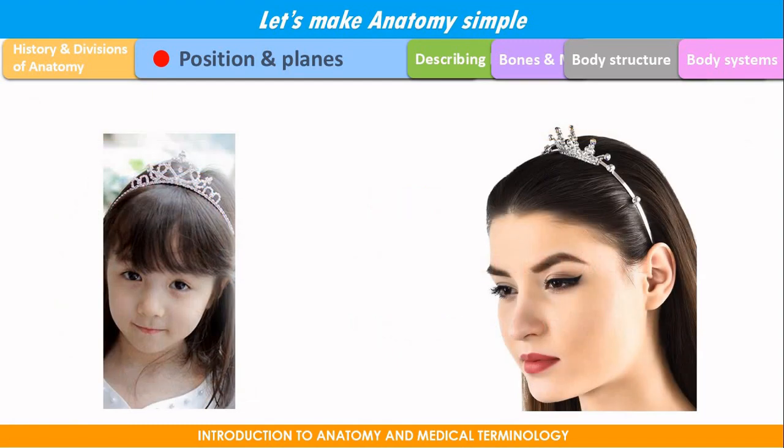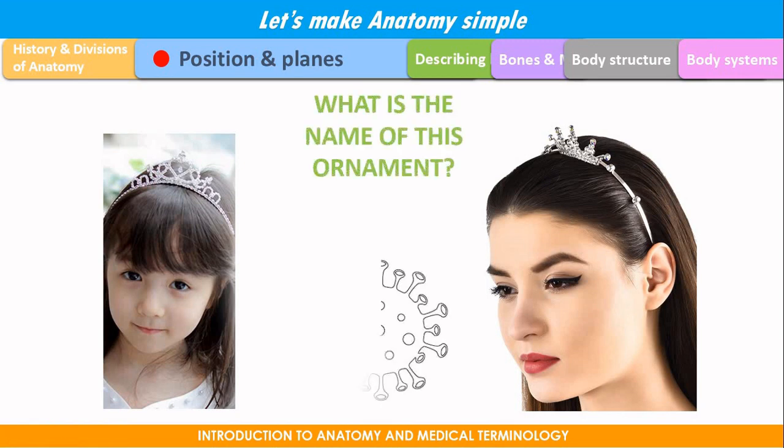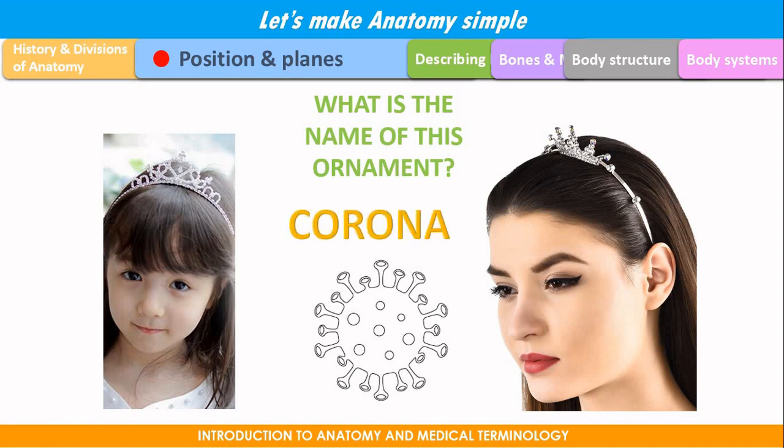Coming on to the next plane. What is this? Nothing but a crown. This is also a crown. But in Greek and Latin, it is not called a crown. It is called, what is this? Which is a VIP virus. Nothing but your coronavirus. Yeah. It's called corona in Greek and Latin because this is crowned, this is crowned, and this is crowned.